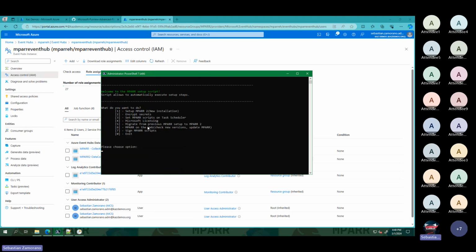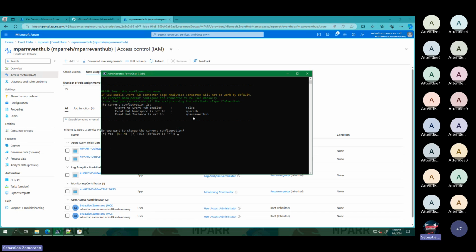Here in the migrate process, we have the option to configure Event Hub connector. In this case, we can select that one. You can see that export to Event Hub enable is set to false. In this menu, we can change the configuration and set it to true. If it's set to true, all the information that we send by default will go to Event Hub instead of Logs Analytics.